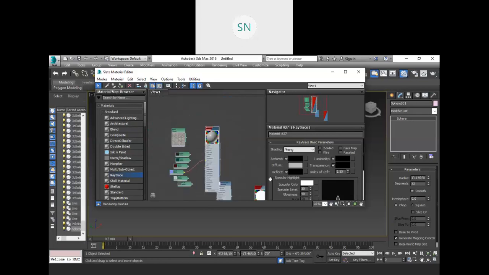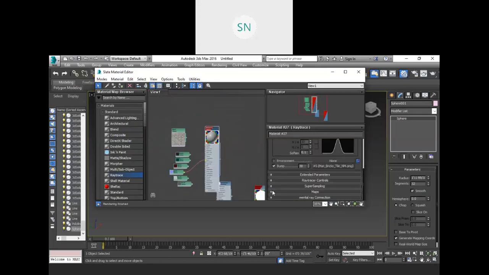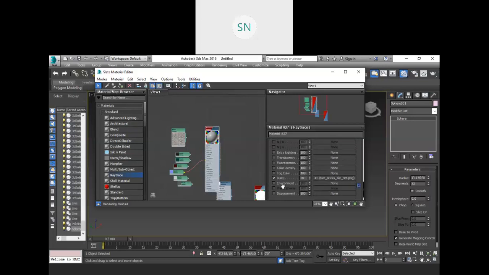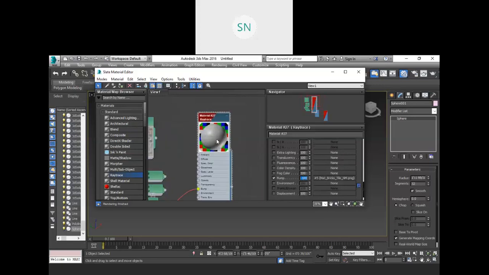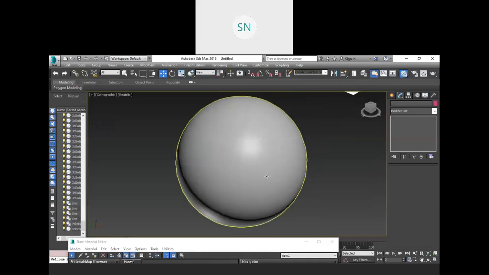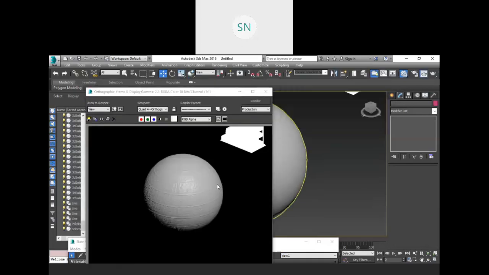Let me increase the effect of that. In the maps parameter, I am going to increase the value of this bump, let's say minus 100. Okay, see, these textures we need. So now when you render this sphere, you will get this kind of output in the render, right? This is very necessary.